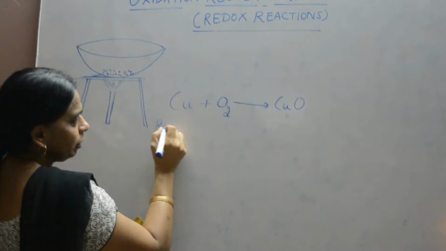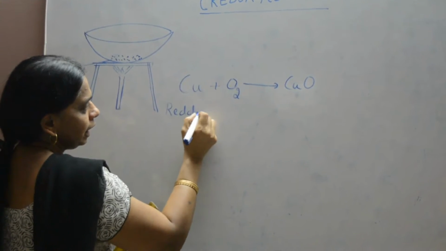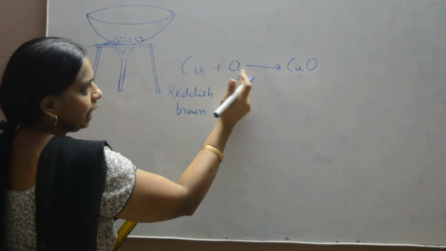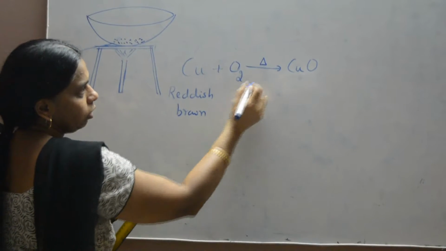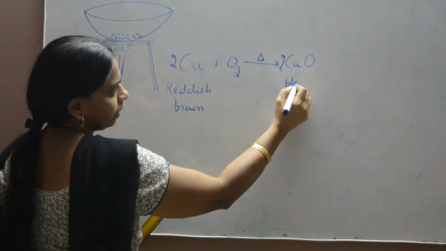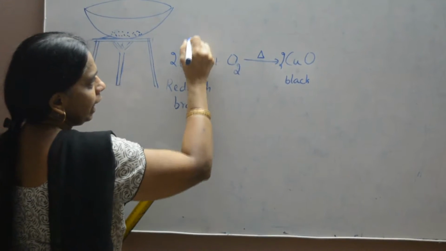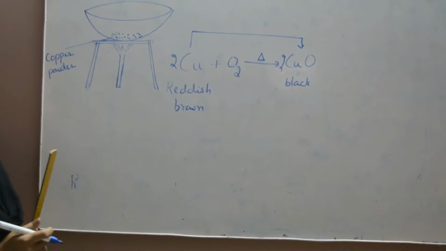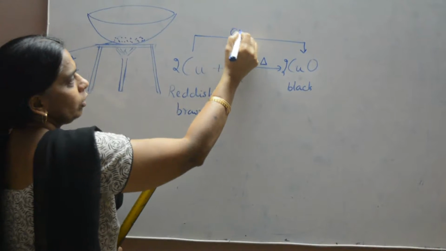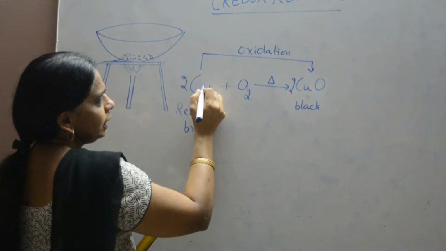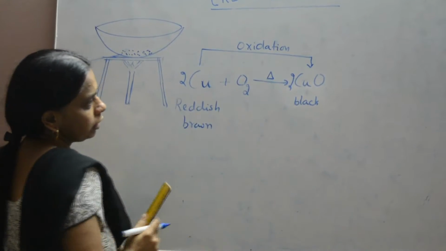What is the color of the copper powder? It is reddish brown in color previously, and once it is heated with oxygen, we get black colored copper oxide. So we can say that copper is oxidized to copper oxide. We can call it an oxidation reaction.